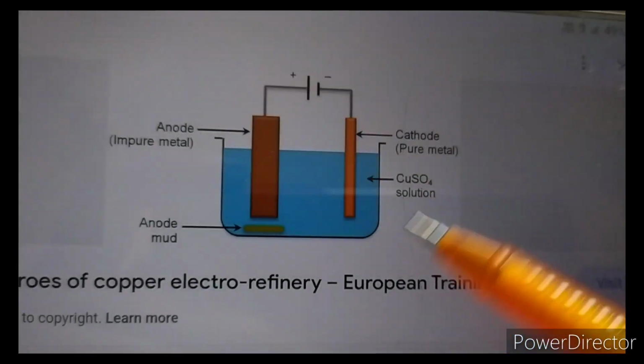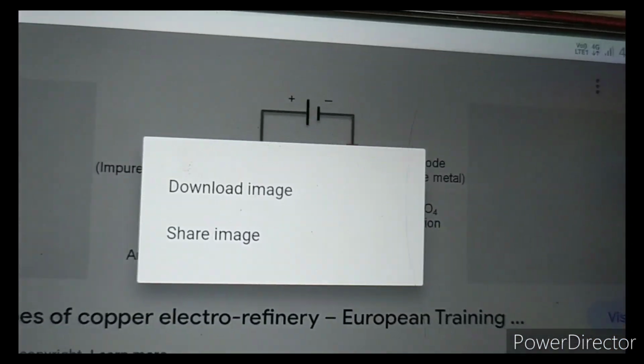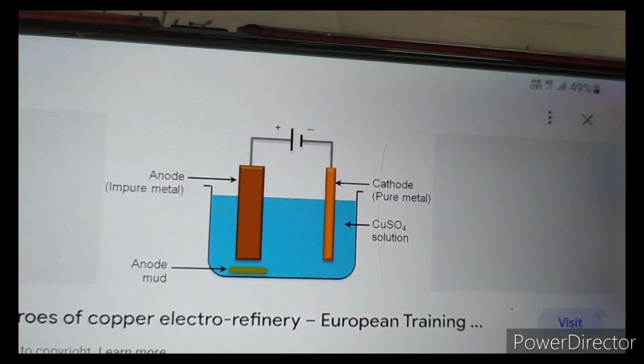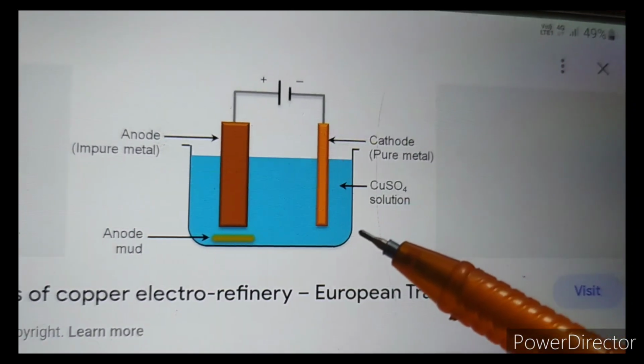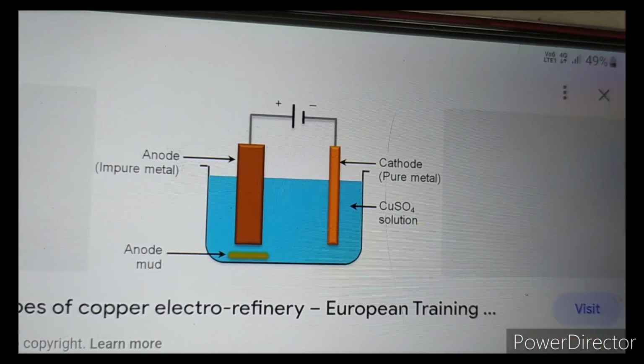So you have to show this diagram with the circuit and what the anode and cathode are made up of, and what the electrolyte is. It's a very simple diagram. You have to just show cathode, anode and the electrolyte in the diagram in your answer. Now let's come to the next question.